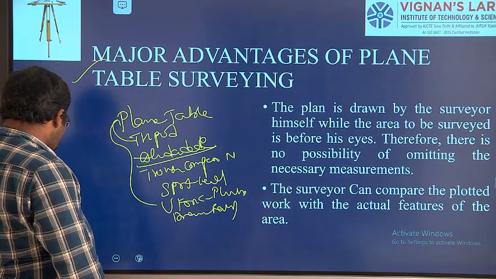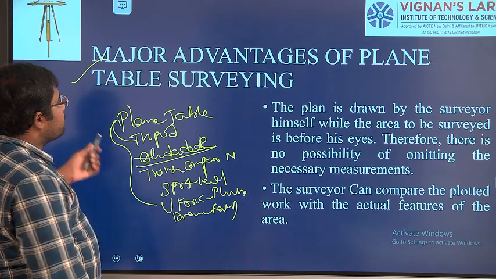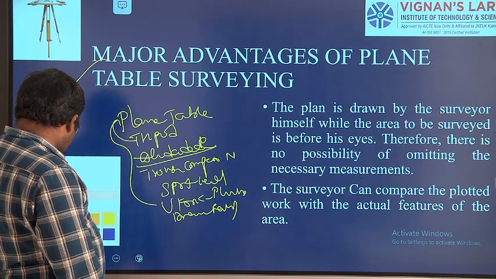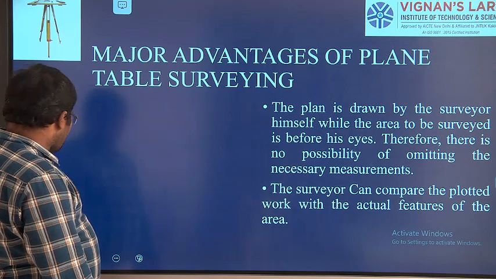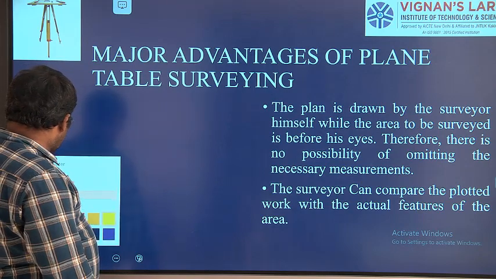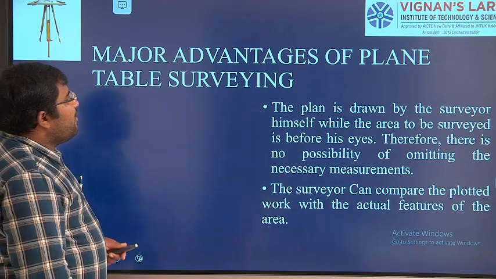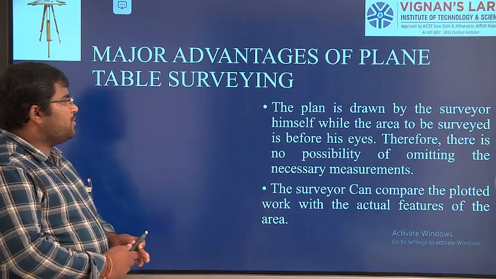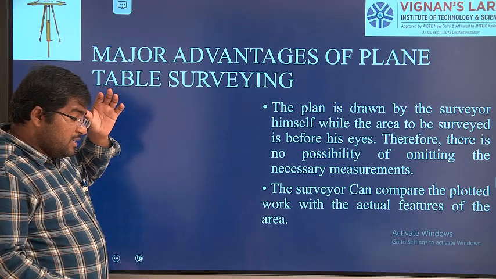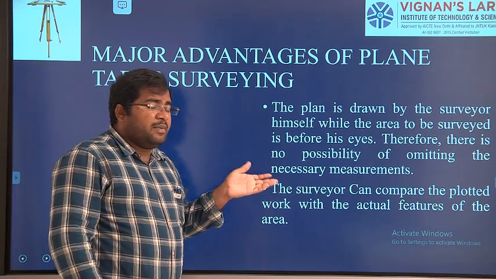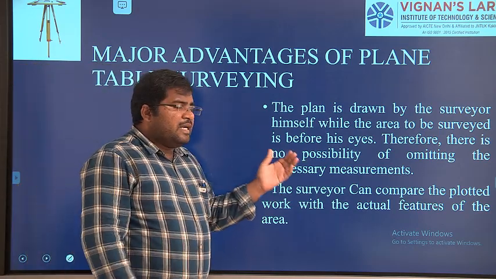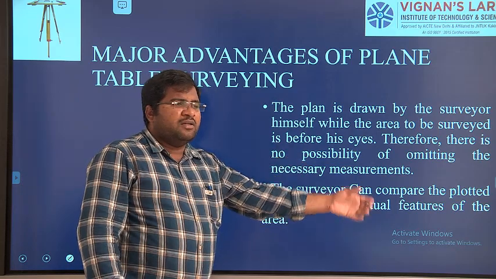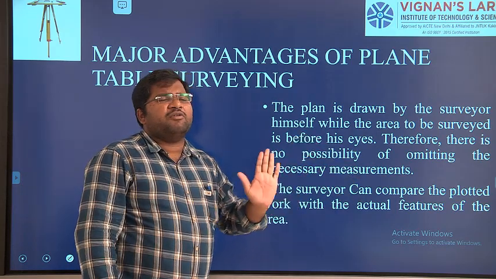So next we are going to see the major advantages. What are the different advantages of using the plane table? The main advantage in terms of plane table surveying is that while taking measurements in the field, the point can be directly plotted over the paper.